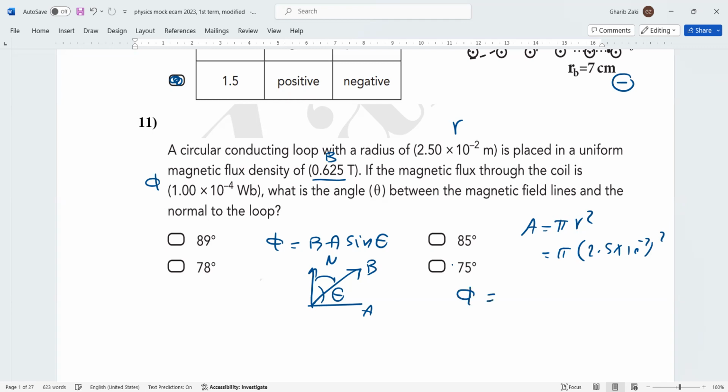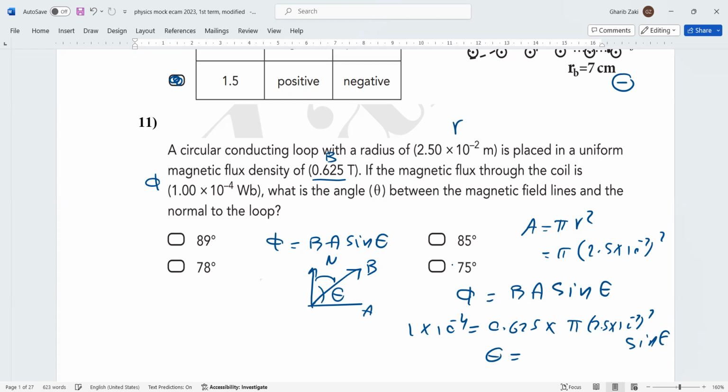Now, phi equals BA sine theta. Phi equals 1 multiply 10 power negative 4. B is 0.625 multiply by 2.5 times the 10 power negative 2 all squared multiply sine theta. From this you can get theta. In my calculation, theta equals 14.8. Then the required theta is 90 minus 14.8, which is approximately 75.2. So this is the correct answer.